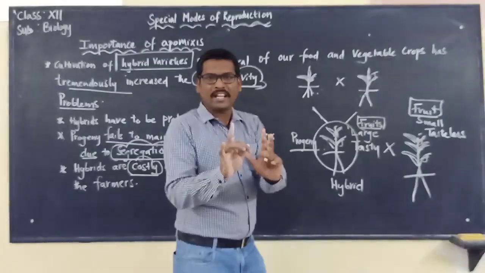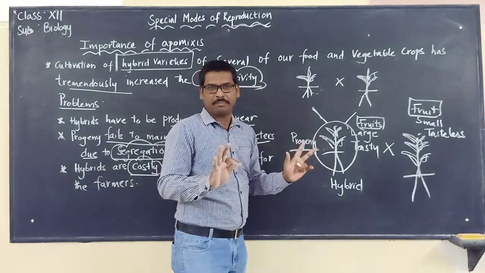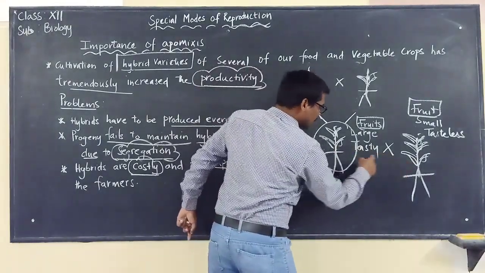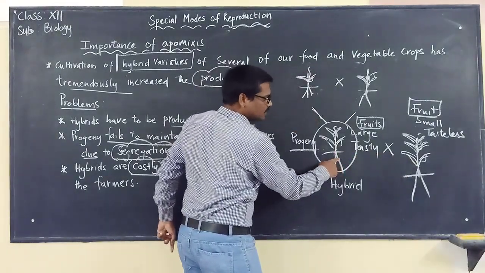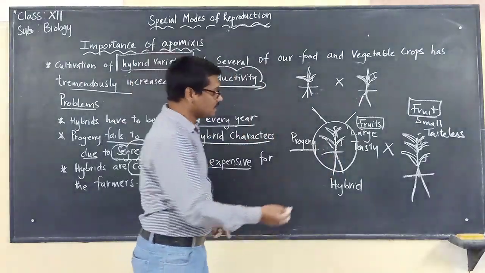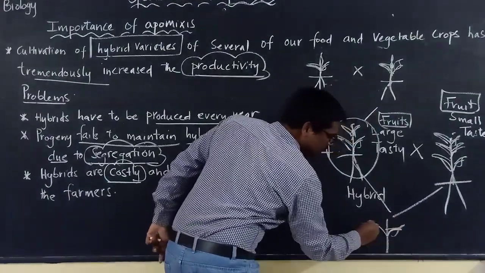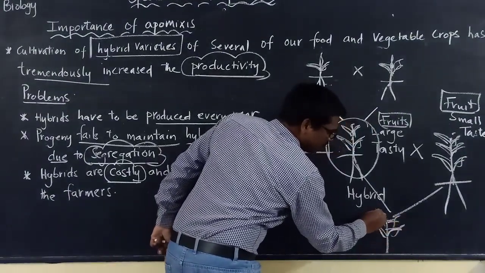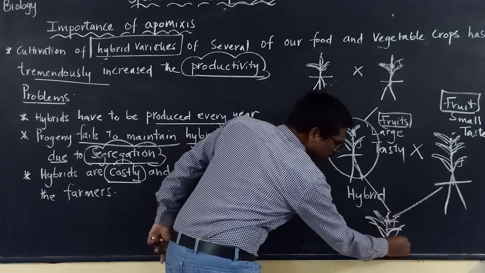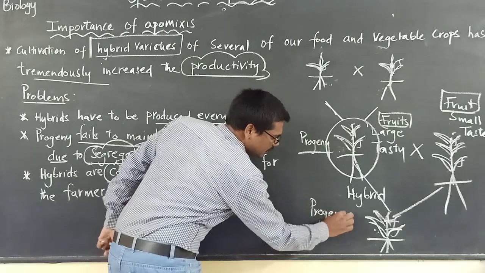Now naturally what happens? Pollination will be taking place. If the cross pollination is taking place between these two plants, then what will be the characteristics of their progeny now? This is the progeny of these two plants. We are calling this as the progeny.